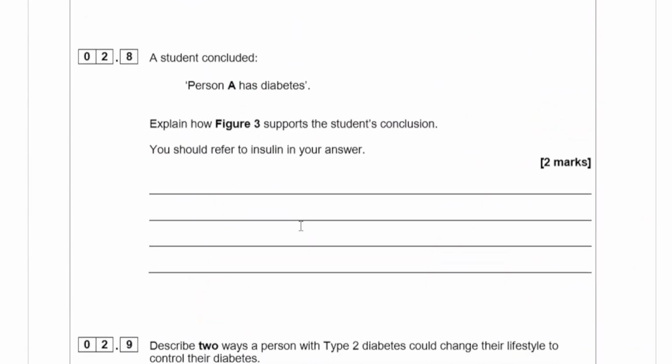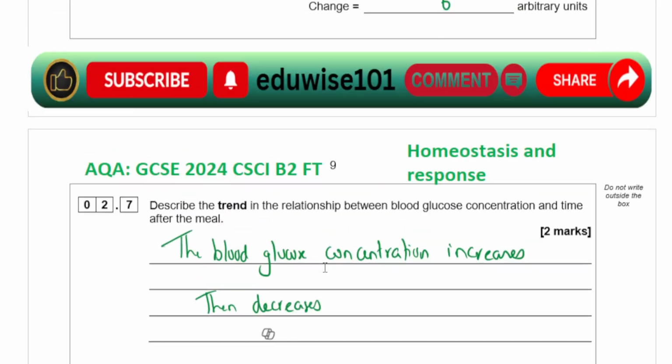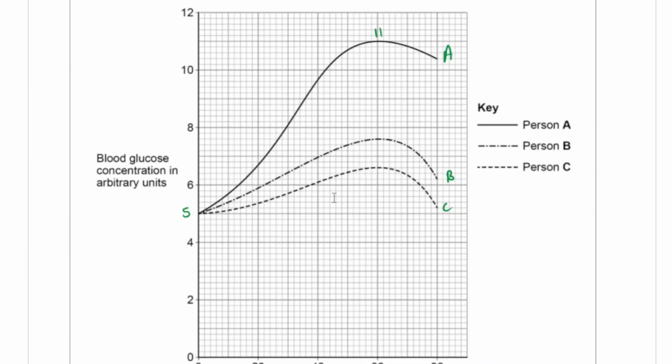A student concluded person A has diabetes. Explain how figure 3 supports the student's conclusion. You should refer to insulin in the answer. Person A has the highest blood glucose concentration and it's not actually going down, whereas B and C, it's not actually increasing that much.